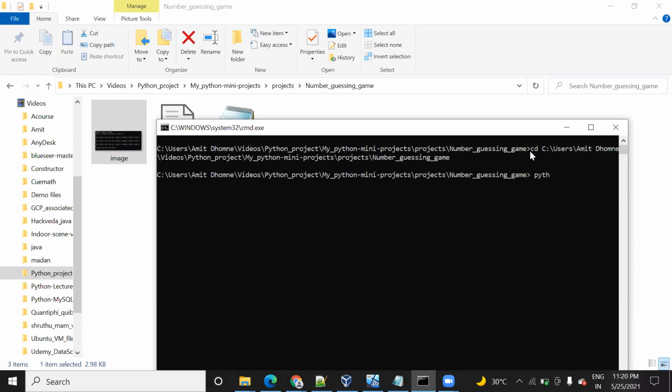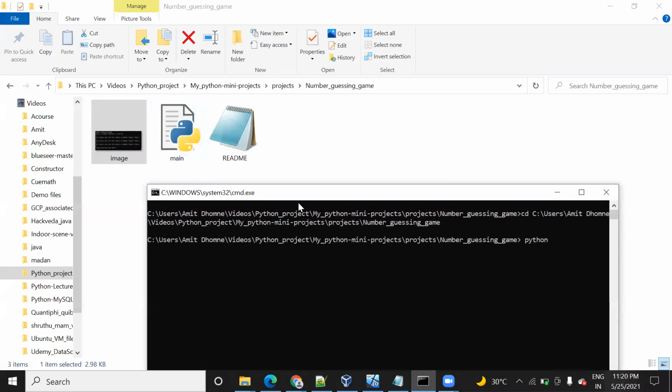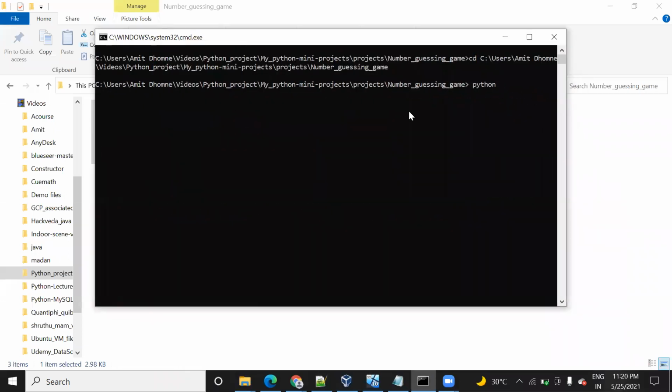Then in order to run this, you just need to type python and the name of the file. The name of the file is main. So just type it with a space and type py. Py is the extension of a Python file. Press enter.